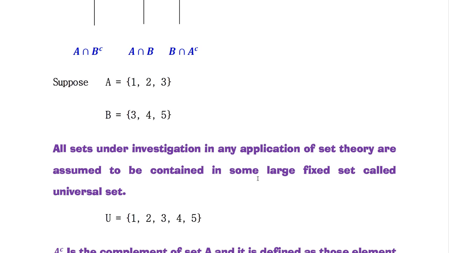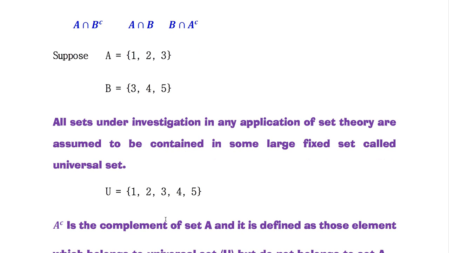This is called the universal set. Our sets under consideration here are two, set A and set B. So we join them and make a large fixed set, denoted by U for universal: 1, 2, 3, 4 and 5. 3 is the element which is in both set A and set B, so we write it once in the universal set.